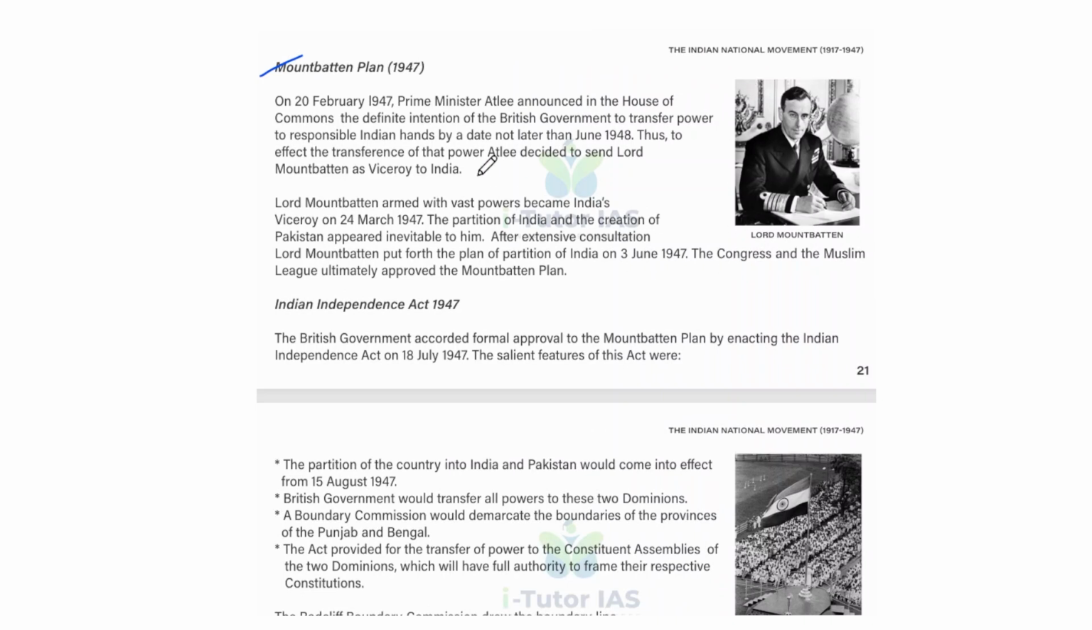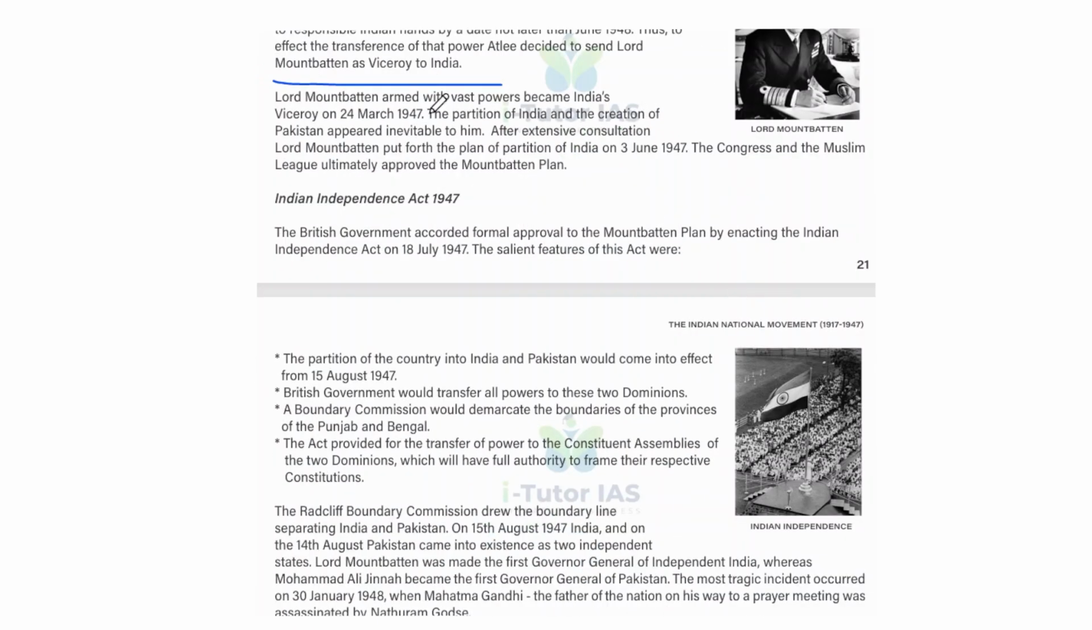So, this is Lord Mountbatten. What is the Mountbatten Plan? On 20 February 1947, Prime Minister Attlee announced in the House of Commons the definite intention of the British government to transfer power to responsible Indian hands by a date not later than June 1948. So thus to effect the transfer of that power, Attlee decided to send Lord Mountbatten as Viceroy to India. And Lord Mountbatten, armed with vast powers, became India's Viceroy on 24 March 1947,